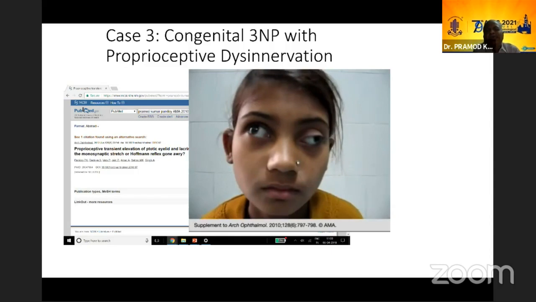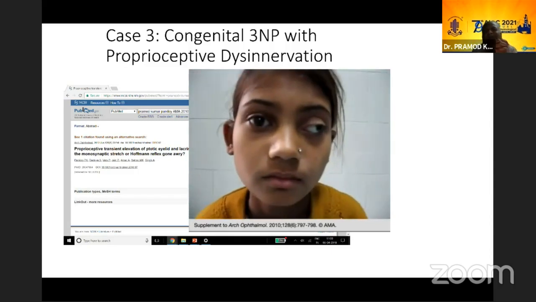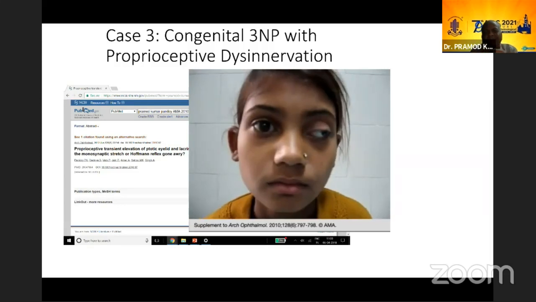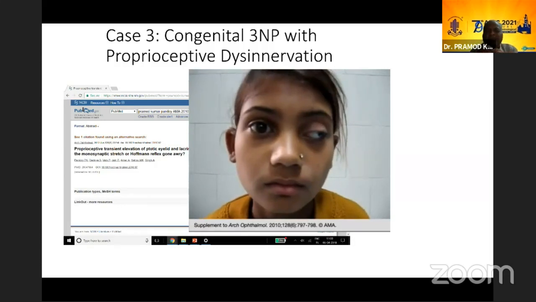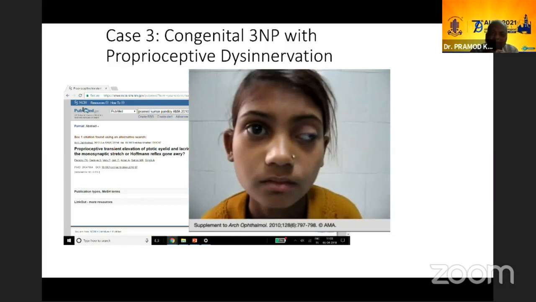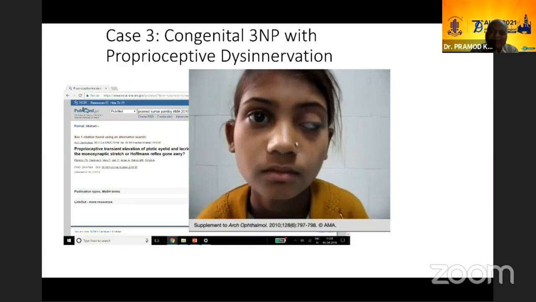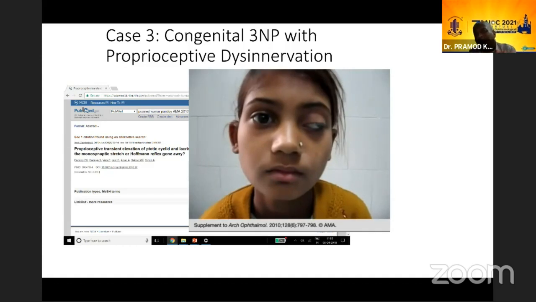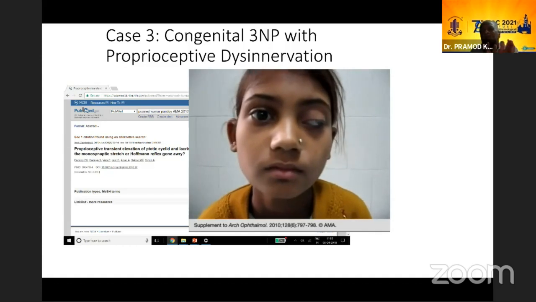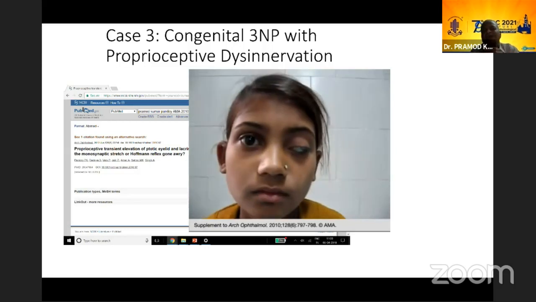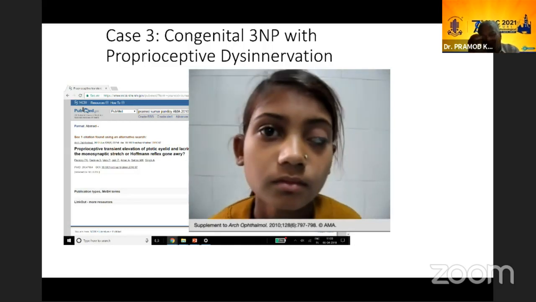So this can only be explained by the Mueller's muscle, which is known to act like a spindle for the LPS. So either this is yoked to the fifth nerve, as proprioception going to the mesencephalic nucleus of the fifth nerve, and there is some innervation to the LPS, or it is through the Mueller's, the sympathetic system, that the LPS is being fired, because the LPS cannot be fired by just touch.